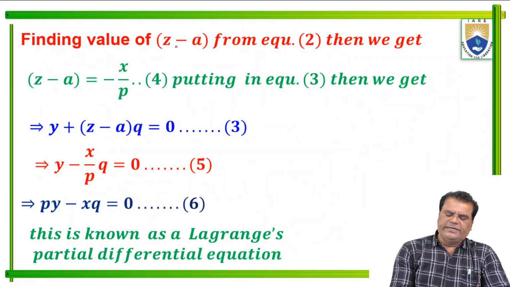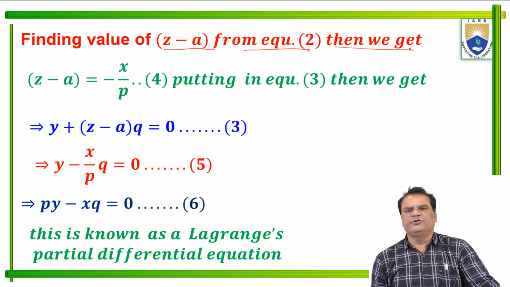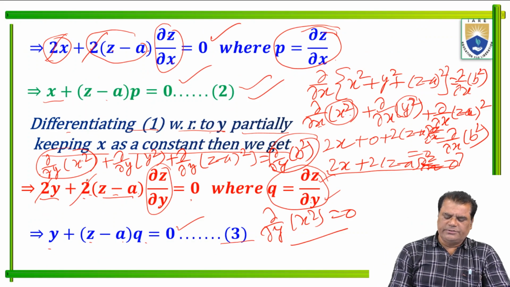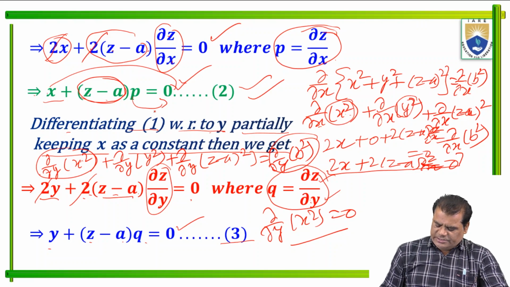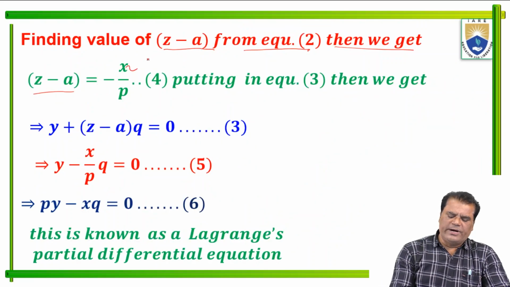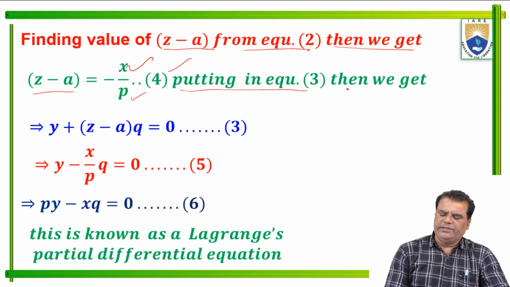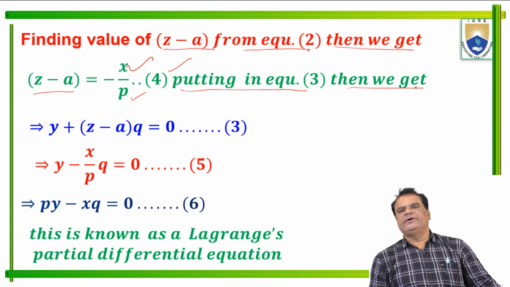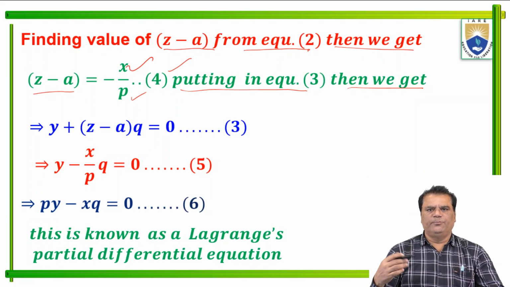Next, finding the value of z minus a from equation 2. Taking x to the other side and dividing by p, we get z minus a equal to minus x upon p. This is equation 4. Putting this in equation 3, we get the value of z minus a.